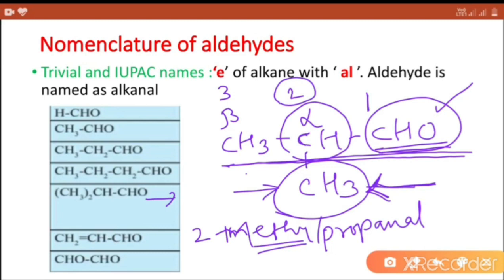So first position is written, then name of substituent, at the last name of parent compound which contains 1, 2 and 3 carbon atoms, and functional group is aldehyde. So 2-methyl propanal.